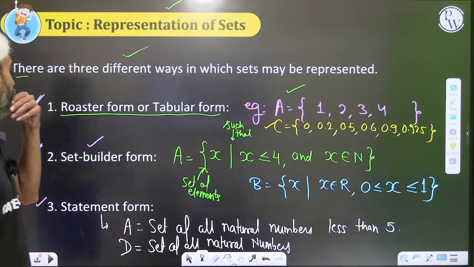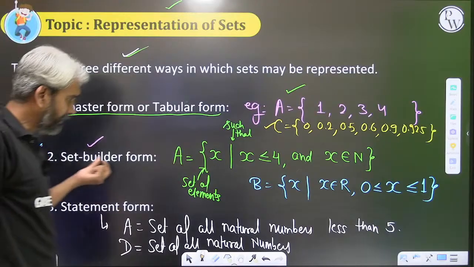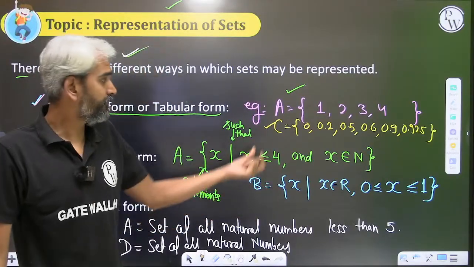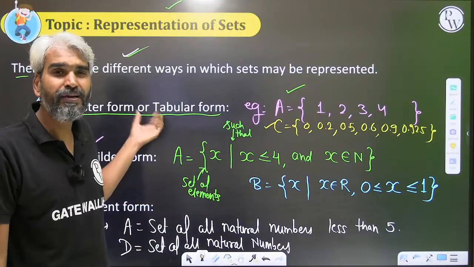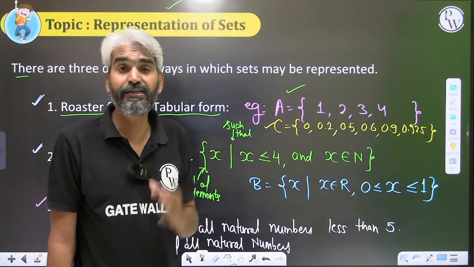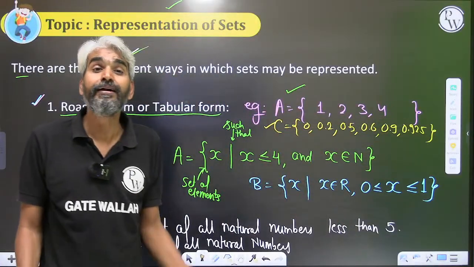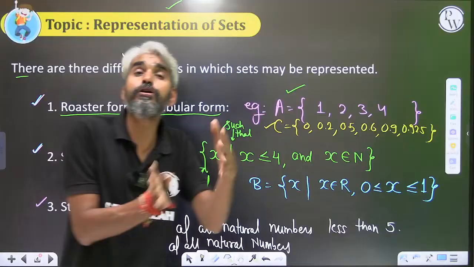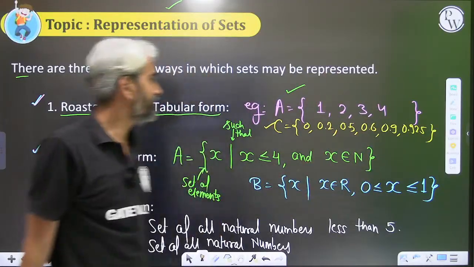It's up to you how you want to represent it in the form of a statement. Please try to understand why these different notations are used. Set builder form can be used to define finite sets as well as infinite sets. Roster form will generally be used to represent finite sets. What do I mean by finite sets? Finite sets are the sets in which the number of elements is finite, and you will be able to list all those elements within the curly braces. Clear? So that's the simple notation.